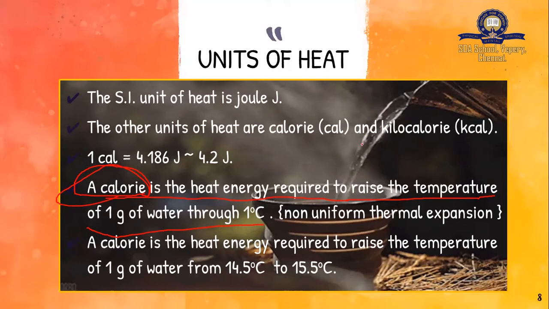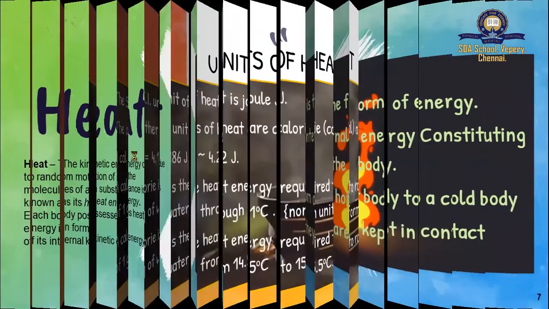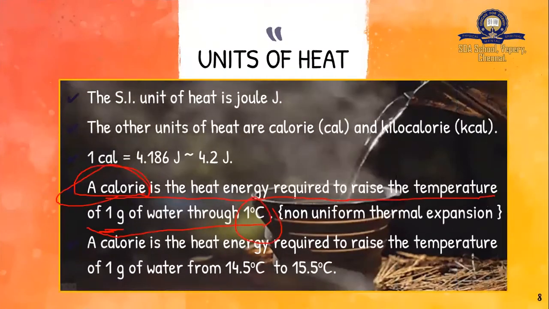Similarly, you have 1 gram of water. Imagine this 1 gram of water is at 10 degrees Celsius. You have to increase that 1 gram of water from 10 degrees Celsius to 11 degrees Celsius. In order to increase 1 degree Celsius, you will need a certain amount of heat, and that amount of heat is called the calorie. So a calorie is the heat energy required to raise the temperature of 1 gram of water through 1 degree Celsius.